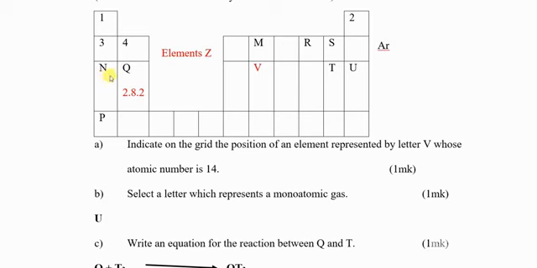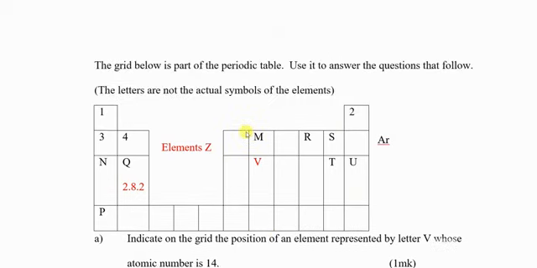How does the ionic and atomic radius of Q compare? Explain. If it is halogens, how does the atomic radius and ionic radius of T compare? You should know that. Down the group of halogens, which one is the most reactive and which one is the least reactive? How does the ionization energy of the halogens compare down the group? How does the ionization energy across period 3 compare? Therefore, those are the things you must learn and be aware of as you prepare for your exams.